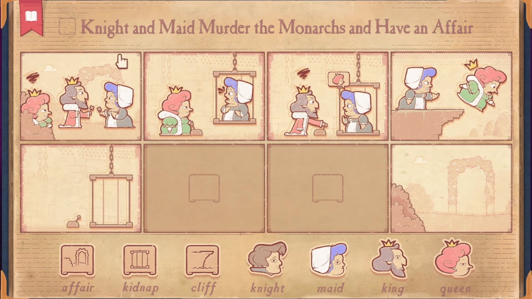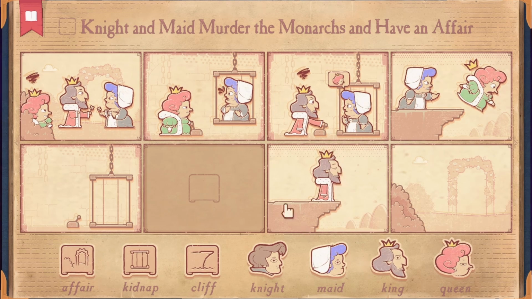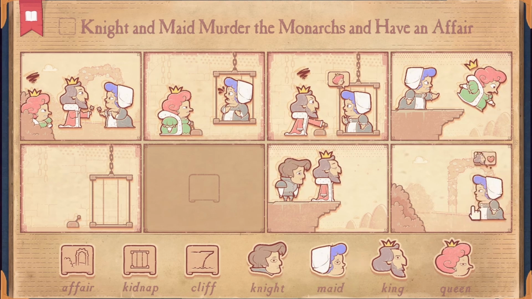They have an affair, the queen traps the maid, the maid is freed, tells the king that it was the queen who trapped her, and then the maid pushes her off. But now I gotta get it so that somehow the king is pushed off by the knight, and then that's how these two get together here.